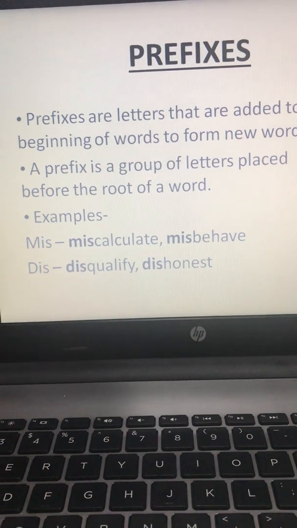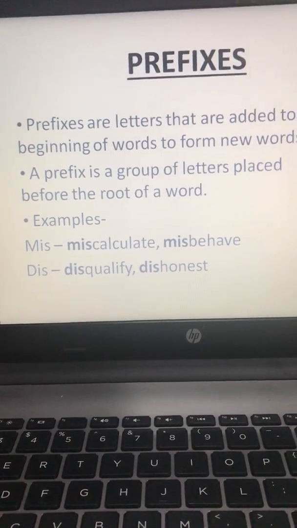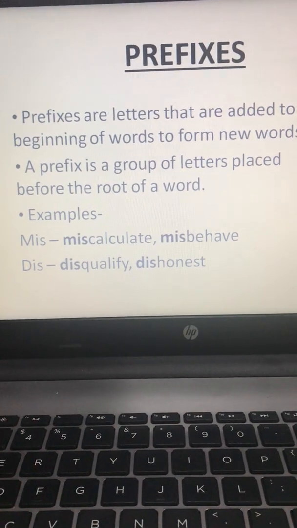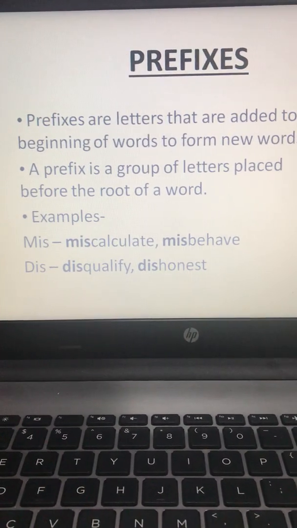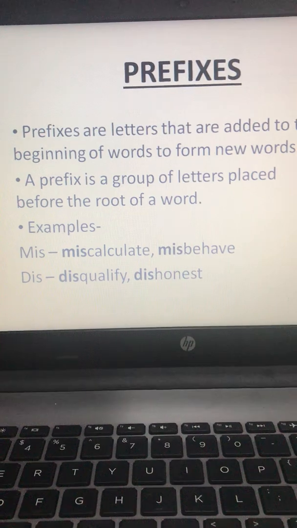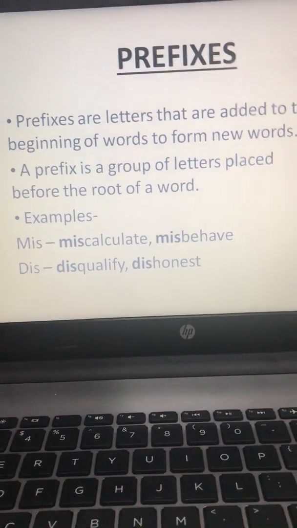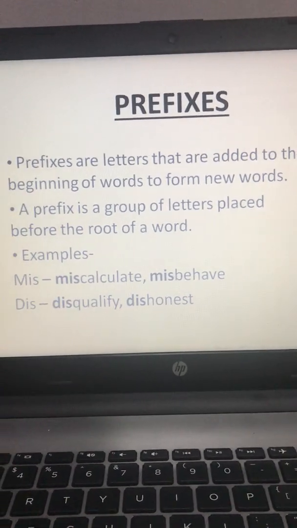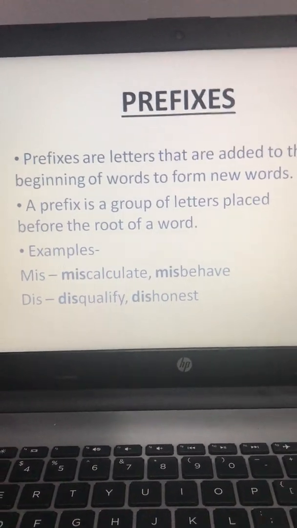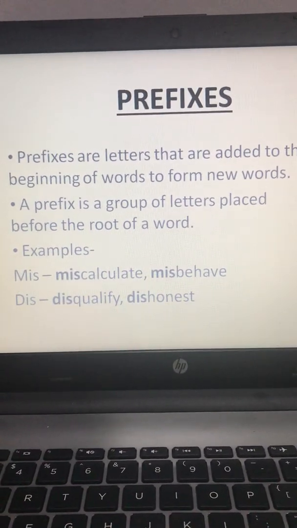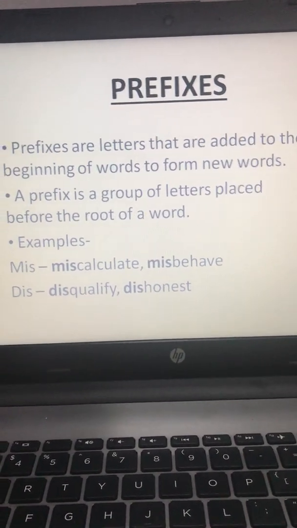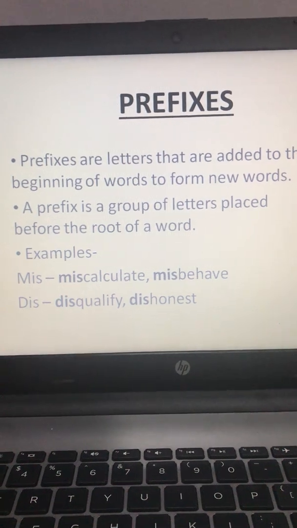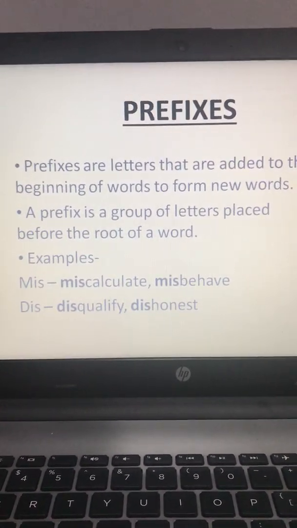Similarly, you can make any sort of word, just it should have a meaning. Like is the word. If I am adding DIS in the beginning, this is the prefix. So the new word that is formed is dislike. Like honest is the root word. DIS is coming in the beginning, so DIS is prefix and the new word formed is dishonest.